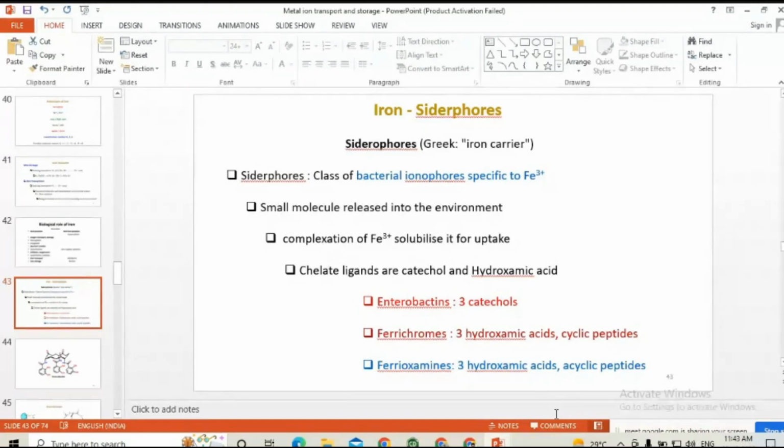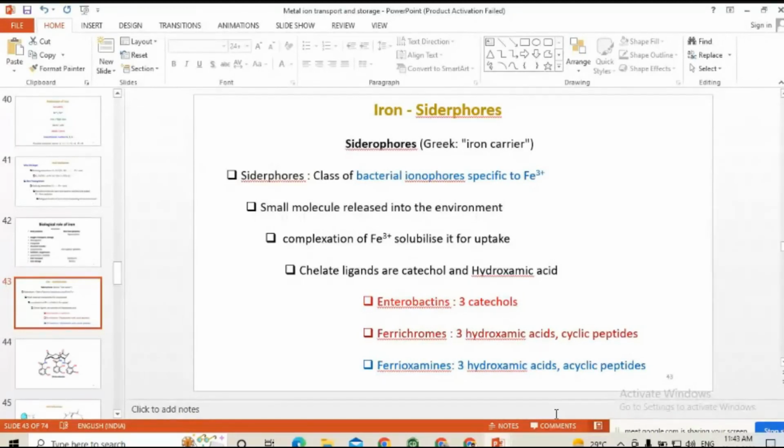So what is an iron siderophore? It is a bacterial ionophore which is highly specific for iron in the plus 3 oxidation state. If you have iron in the 2 plus oxidation state, then you need only soft as well as borderline donors. But if you have iron in the plus 3 oxidation state, only strong donors are needed in order to stabilize the iron in the plus 3 state.